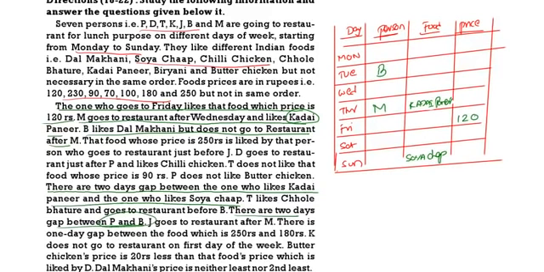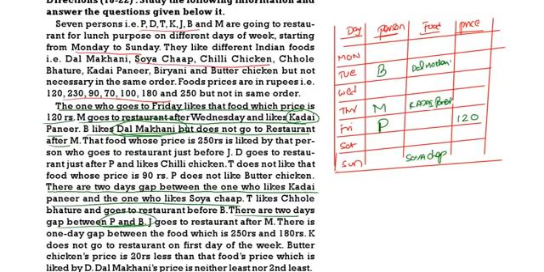And what is mentioned in B? B likes dal makhani. Then there are 2 days gap between B and P. That means P is on Friday.